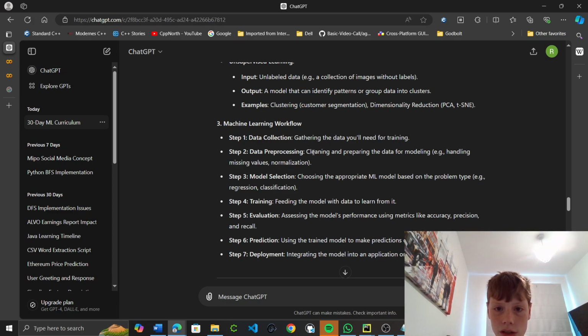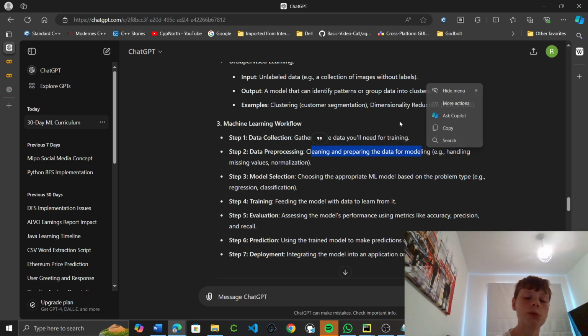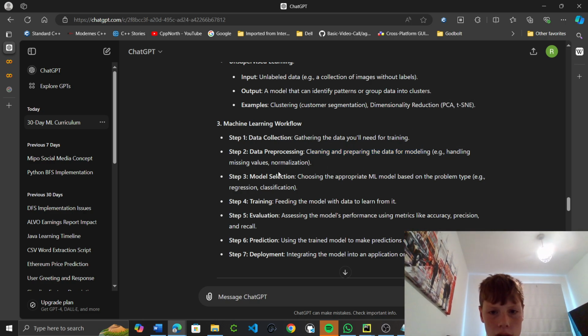Data processing: cleaning and preparing the data for modeling, so handling missing values, normalization. Model selection: choosing the appropriate ML model based on the problem type, e.g. regression, classification. Training: feeding the model with data to learn from it. Evaluation: assessing the model's performance using metrics like accuracy, precision, and recall.